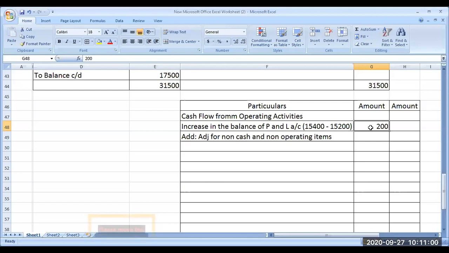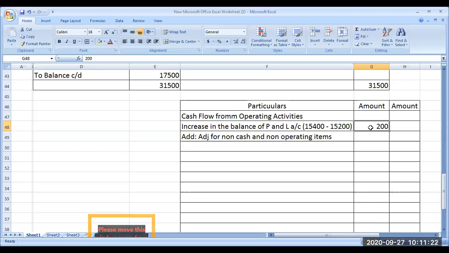Suppose there is a credit in the P&L account, profit on sale of machine. Profit on sale of machine would have increased your profit and loss account profit. But really, profit on sale is not an operating activity profit. It is an investment activity profit. So I have to minus that. Likewise, non-cash items.